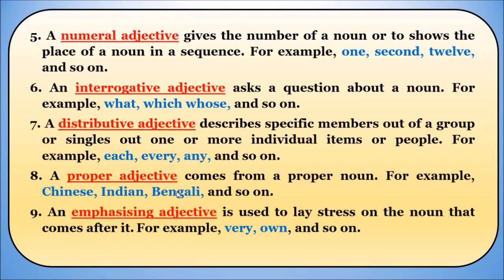But when we want to talk about their nature, or talk about the people in general, we will add an adjective, that is a proper adjective. So if it comes along with the proper noun, it is a proper adjective. And the last one, the ninth type, is the emphasizing adjective. An emphasizing adjective is used to lay stress on the noun that comes after it. For example, very, own and so on.